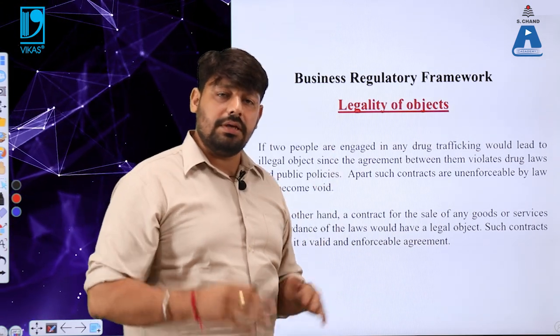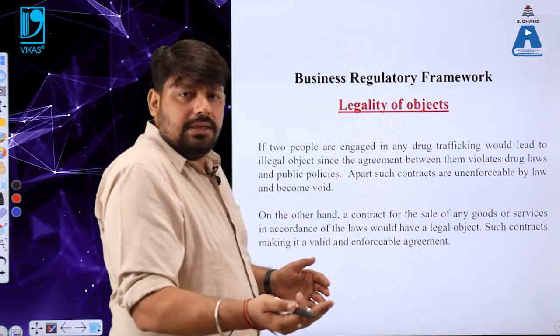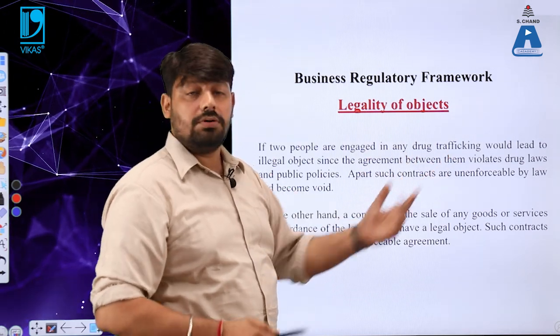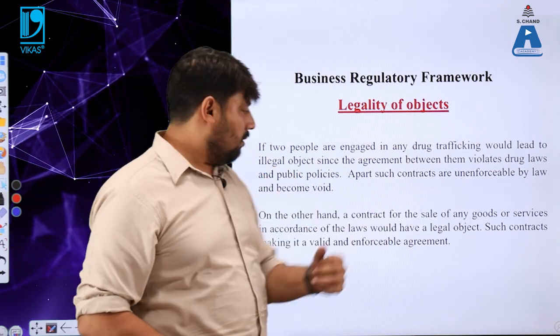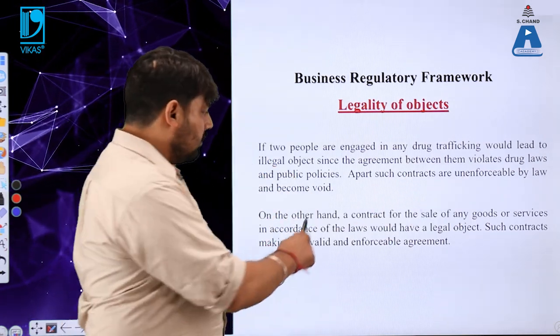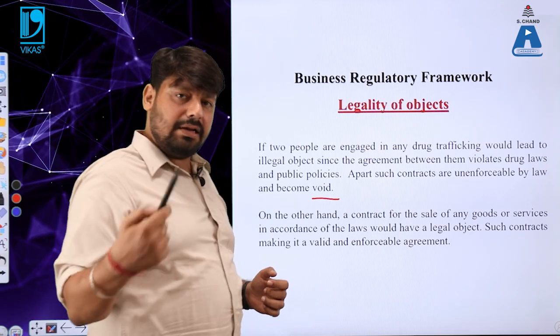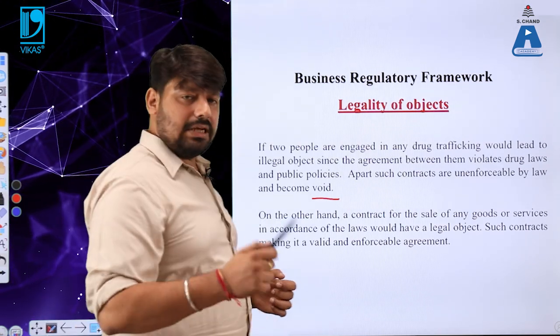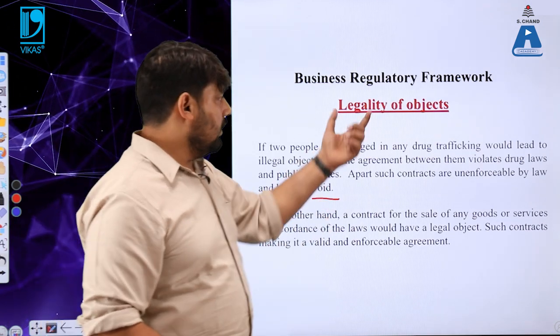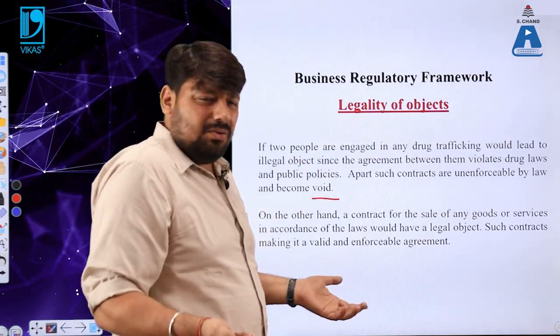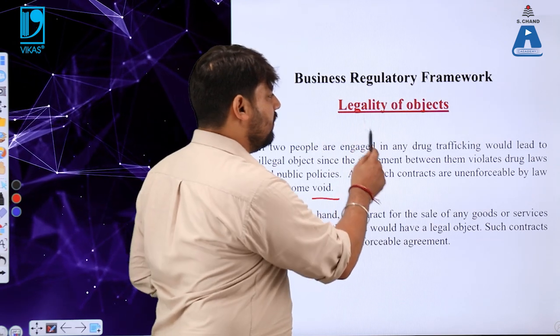यानी कि कानून की इजाजत ही नहीं है हमें इस पर्टिकुलर चीज को डील करने की. So apart, such contracts are unenforceable by law, and what do we call these contracts? Void contracts. Void agreements भी बोलते हैं, void contracts and void agreements. I hope this example is clear to you so that you can understand why we are talking about the legality of the objects.